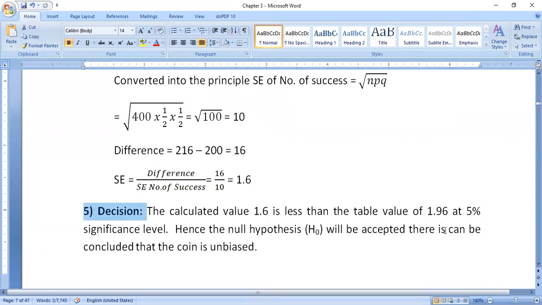It can be concluded that the coin is unbiased. The coin is unbiased. In this way, we have to do the problem. So we have less time. In this way, we have to do the problem.